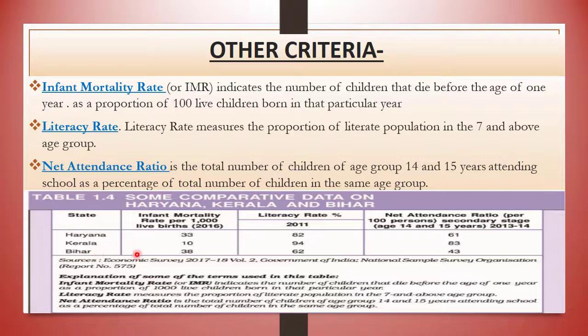Kerala is at the topmost, whereas in per capita income, Haryana was at the top. And you can see in literacy rate and net attendance ratio, Bihar is at the bottom, and in infant mortality rate, Haryana is at the bottom. It means there are less health facilities.